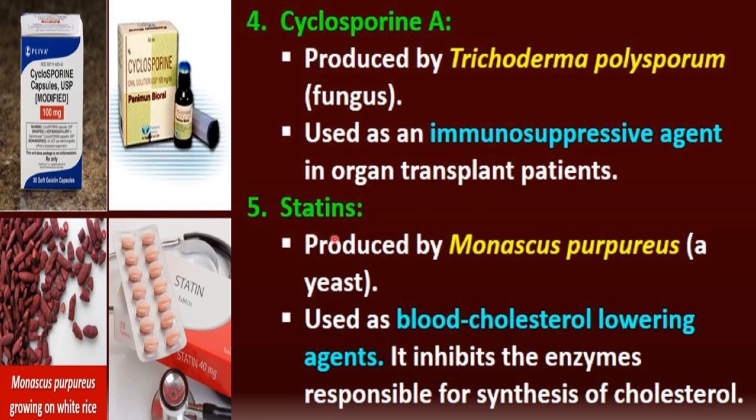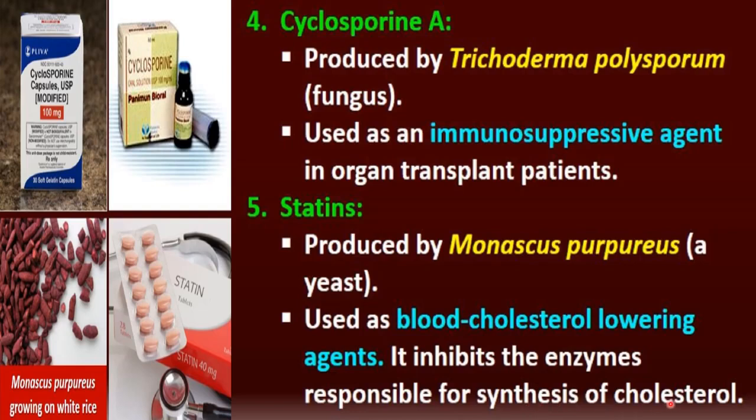The next is statins, and statins are produced by Monascus purpureus, which is also a fungus, a yeast. So Monascus purpureus gives us statins, and statins are used as a blood cholesterol lowering agent. They lower cholesterol in our blood. How is the cholesterol level lowered by statins? Because they inhibit the enzyme responsible for the synthesis of cholesterol.